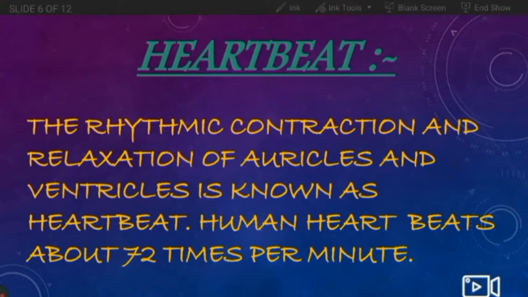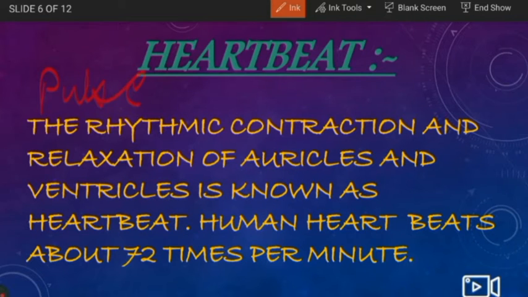So now here's one more topic, which is the pulse rate. So let me tell you about that. Pulse rate is the throbbing movement in the arteries, which is caused because of the blood which flows in the arteries under great pressure. And we can also feel it on the inner side of the wrist, in the radial artery. And the pulse rate is 72 times per minute.